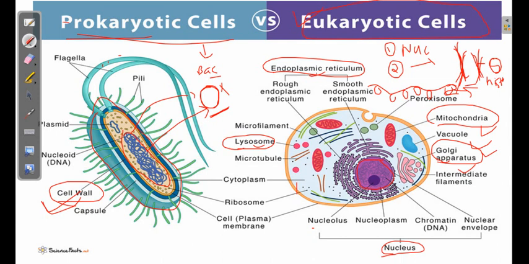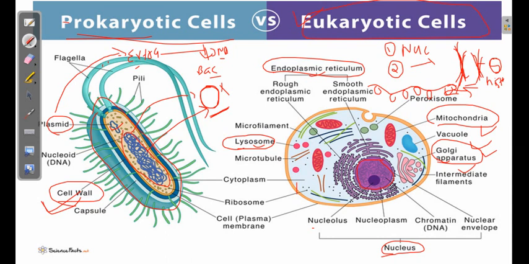And another thing: in a prokaryotic cell, it is not essential, but sometimes we observe something called a plasmid. What is a plasmid? A plasmid is an extra-chromosomal DNA. It's DNA only, but it is extra-chromosomal. That means it generally doesn't produce proteins required for regular functioning.